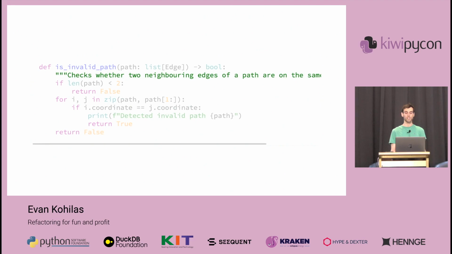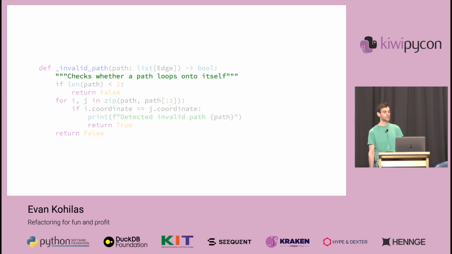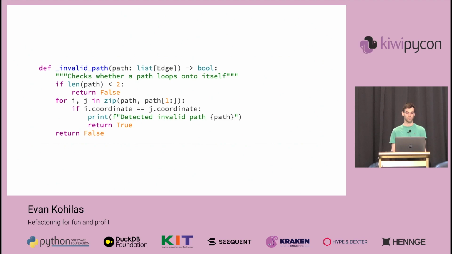Plus, if the method ever changes, then the comment will be out of date and won't necessarily be updated. Instead, we could write something like checks whether a path loops onto itself, which isn't dependent on the method and explains that what we're actually checking for is path with loops, and that's what's invalid in this case.